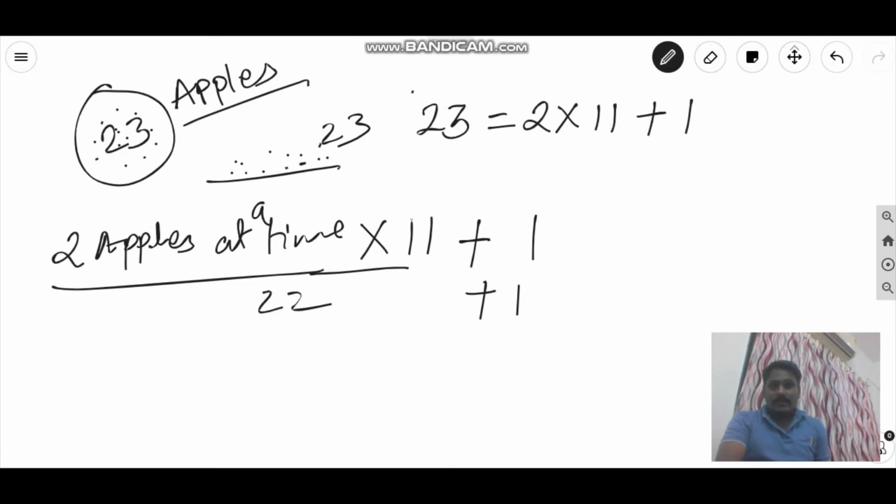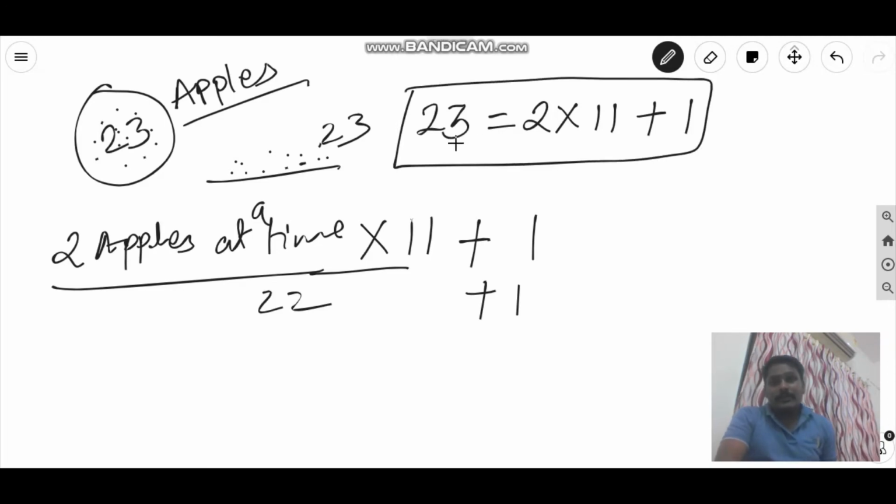So what are we getting here? Actually we are dividing 23 by 2. Now here we are getting 11. Why are we getting 11? It means that the number 2 will go 11 times in 23. So 11 times, that means 22. Still I will have 1 as a remainder.